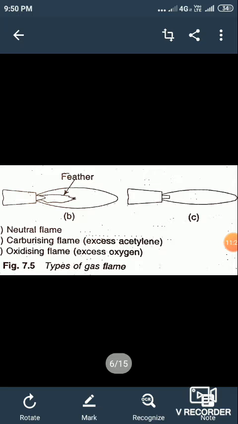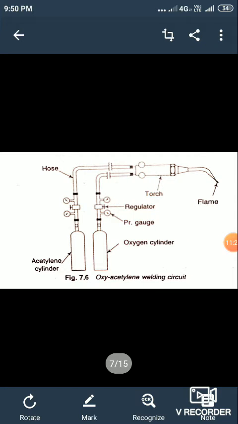Okay, next we can see that for oxyacetylene welding, an acetylene cylinder is there and an oxygen cylinder is there. An acetylene cylinder has a regulator and a pressure gauge. Same as that of acetylene cylinder, we can see that oxygen cylinder also has a regulator and a pressure gauge. They are connected to welding torch by means of two hoses.